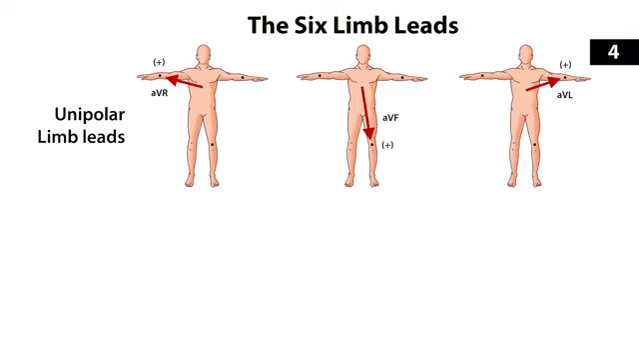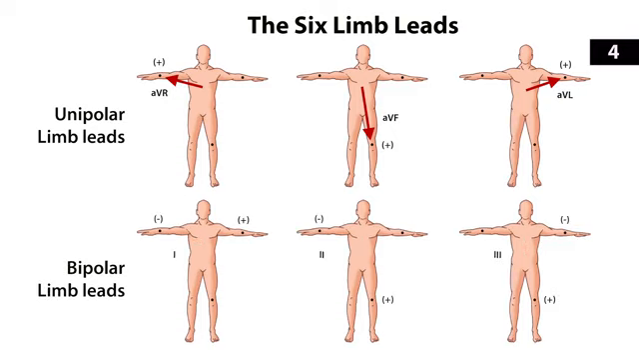Now let's review the direction of the bipolar leads again. So your bipolar limb leads are 1, 2, and 3. Remember, limb lead 1 measures from the right arm to the left arm. Limb lead 2 measures from the right arm down to the foot. And then the limb lead 3 is measuring from the left arm down to the foot.